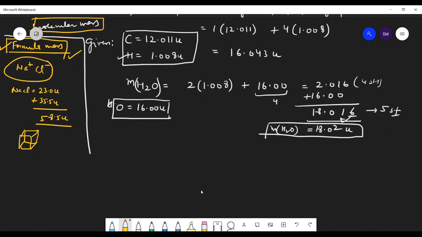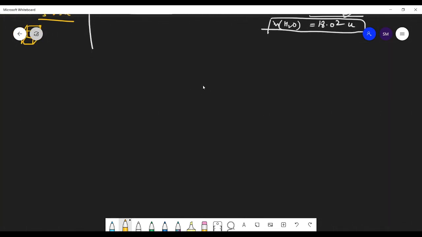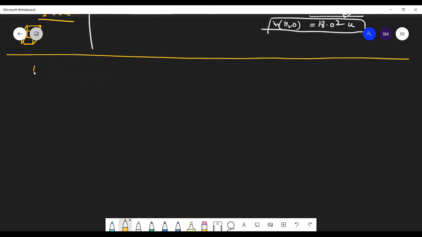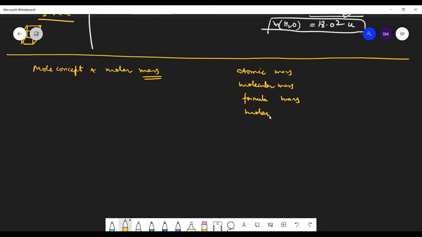Now let us move forward. The next topic is mole concept and molar mass. See, the name itself is telling you mass. Atomic mass, molecular mass, formula mass, molar mass, isn't it? So all are mass.